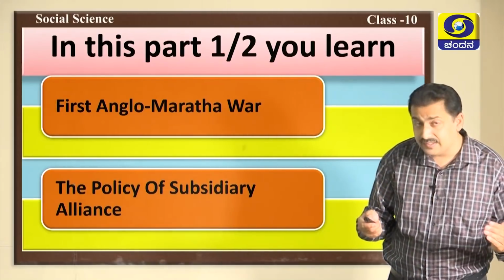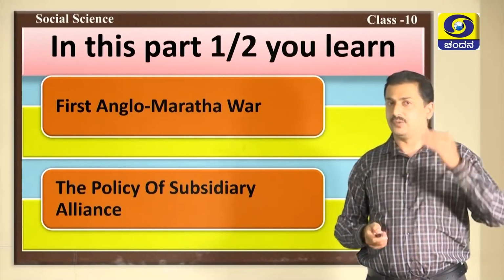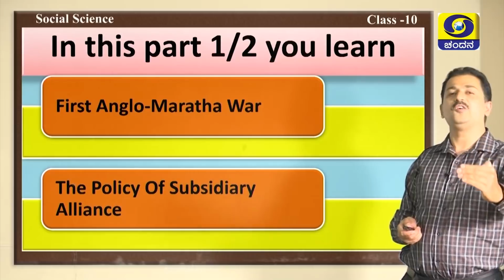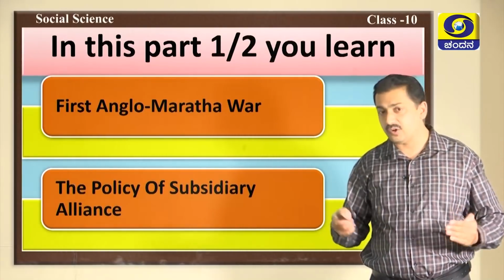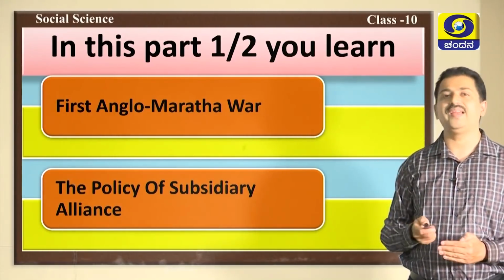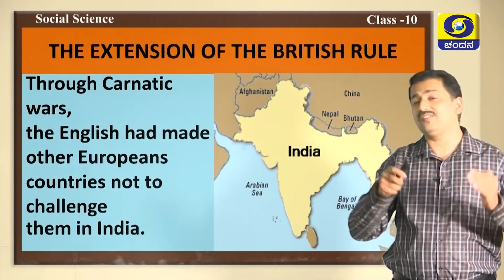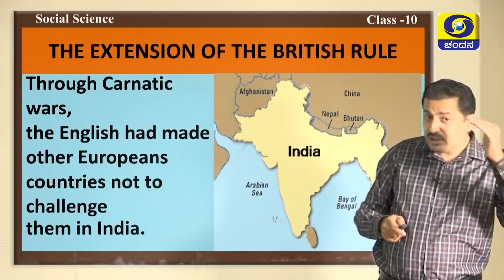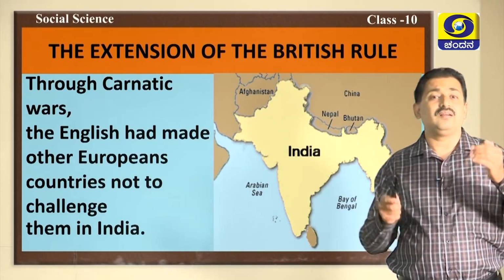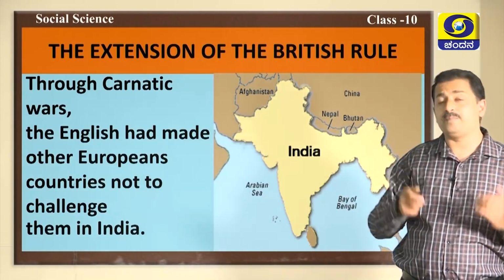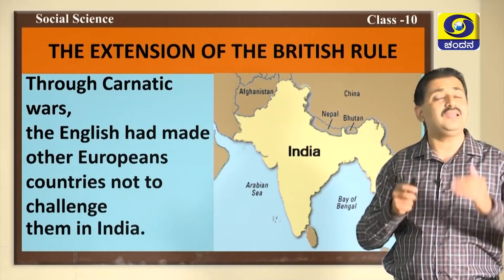In this part of the lesson, you learn about the first Anglo-Maratha war and also the policy of Subsidiary alliance. Let us know about this. Through the Carnatic wars, the English had made other European traders not contest with them in India.